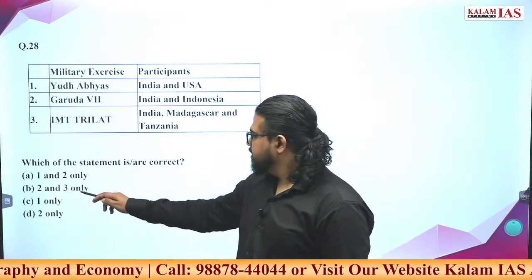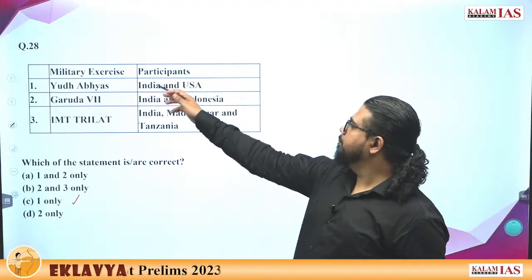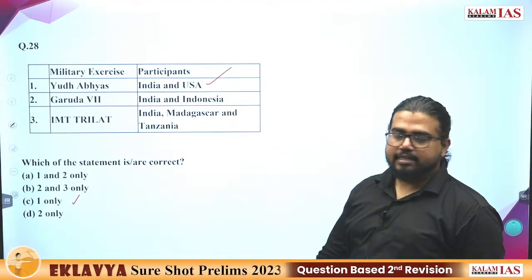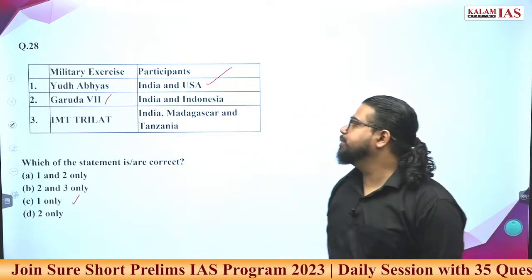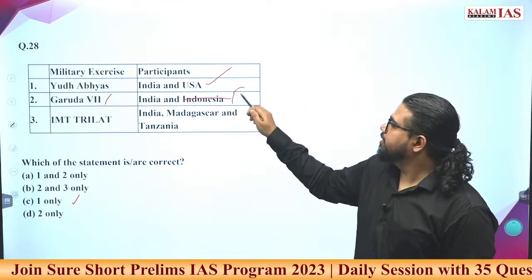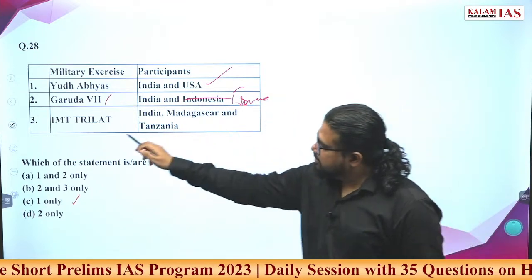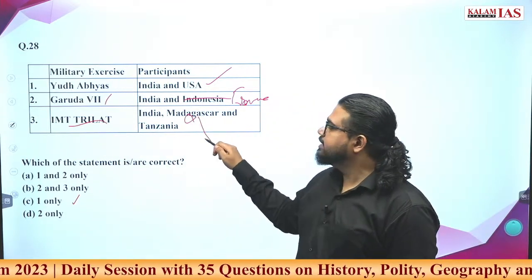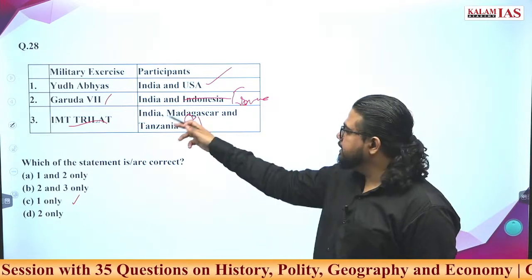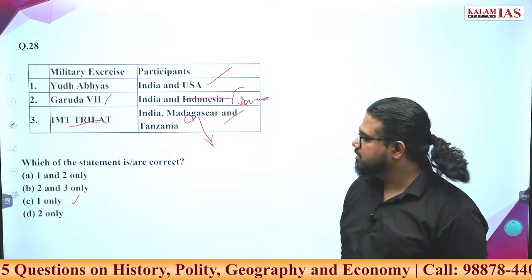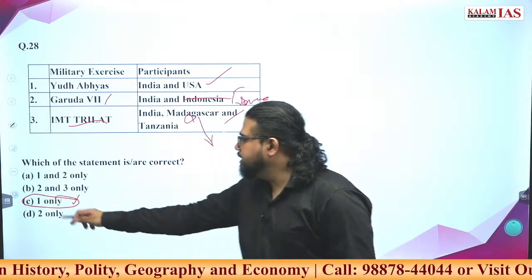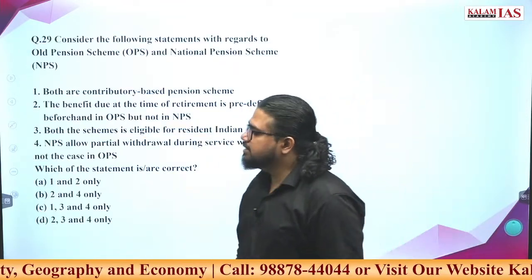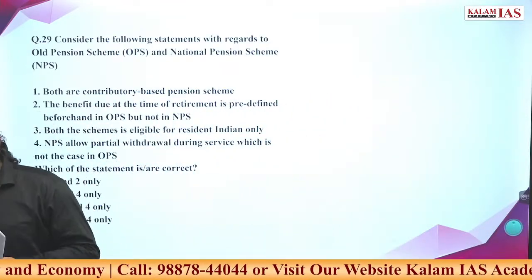C. Very factual question. Yuddhabhyas is between India and USA. Garuda 7 is between India and France. IMT Trilite, I already told you, is between, not Madagascar, it is Mozambique. India, Mozambique and Tanzania are part of this. So here the answer is C, one only. Answer the 29th question.